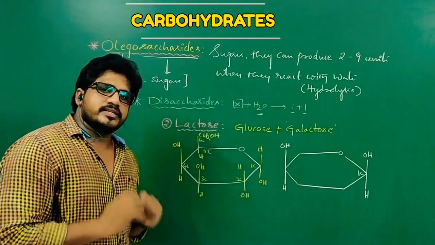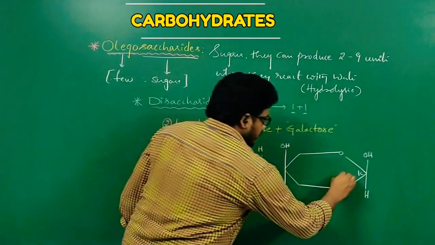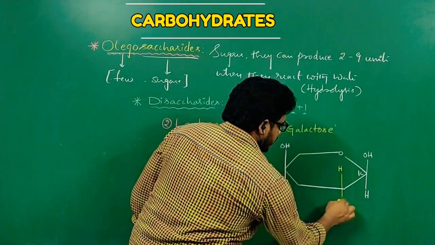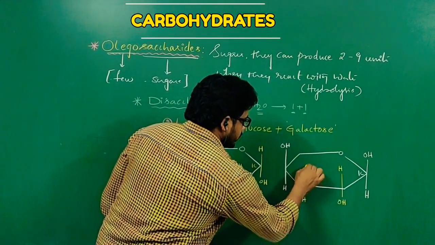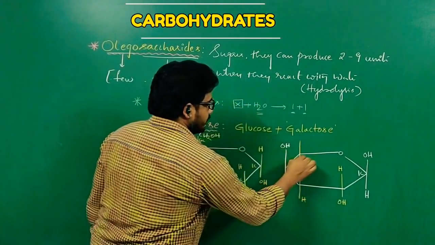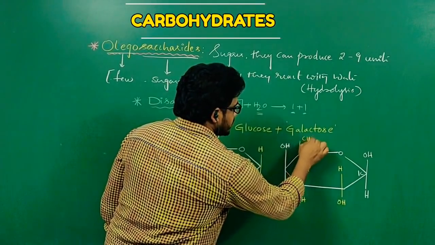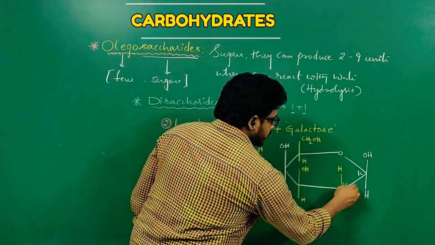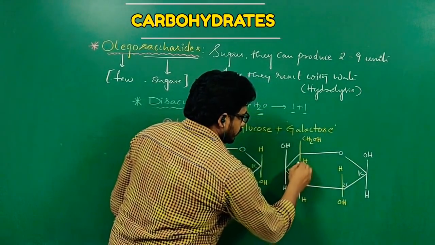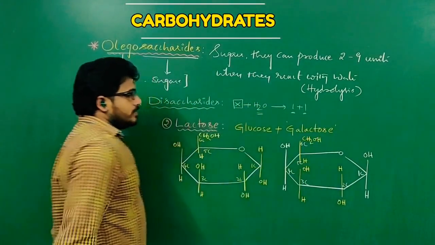Other than these, everything is the same. So here at the second carbon H and OH, at the third carbon H and OH, the fourth carbon same, fifth carbon H and sixth carbon CH2OH. Let me label the carbon numbers: 1, 2, 3, 4, 5 and 6.